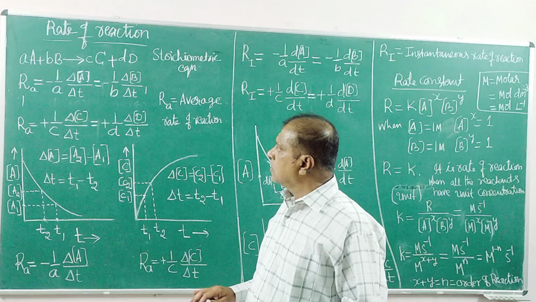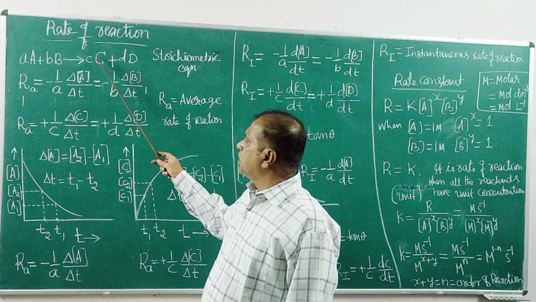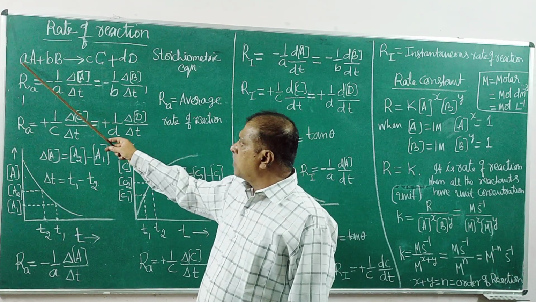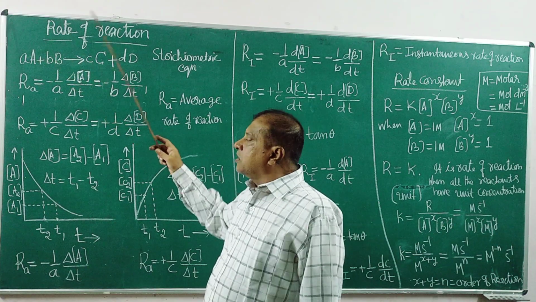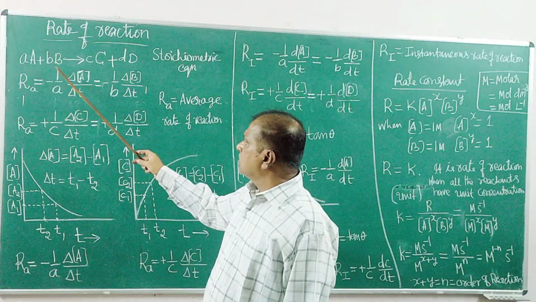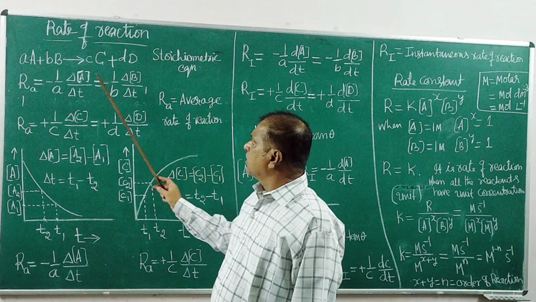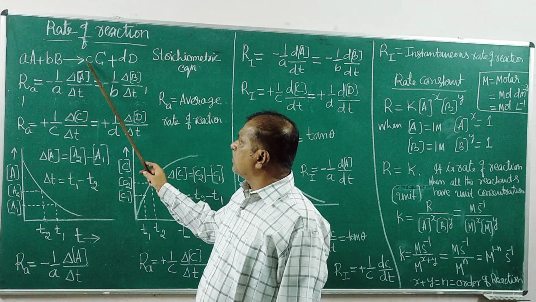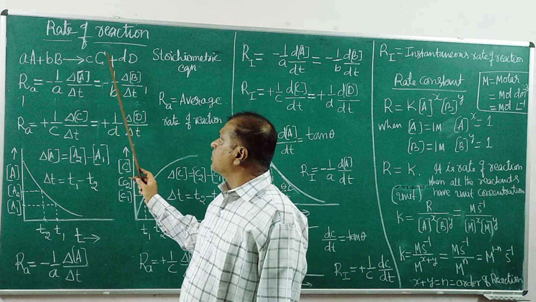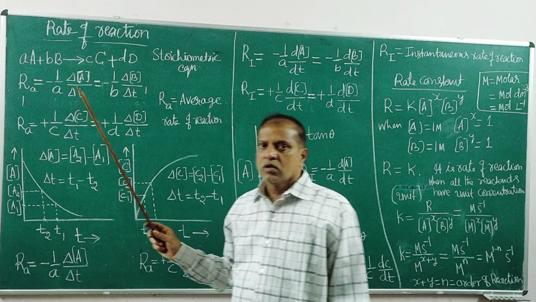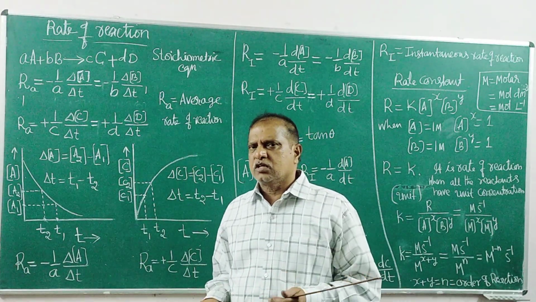As you know, I said chemical change means A and B changing into C and D. The number of molecules of A and B that disappear in a single step of reaction shown by stoichiometry results in the appearance of the number of molecules of C and D. Any chemical reaction is usually invisible.